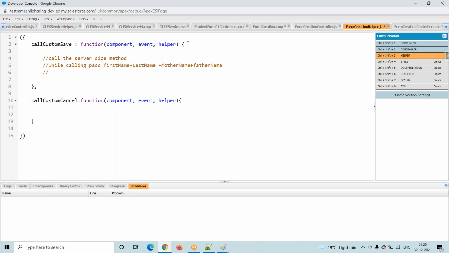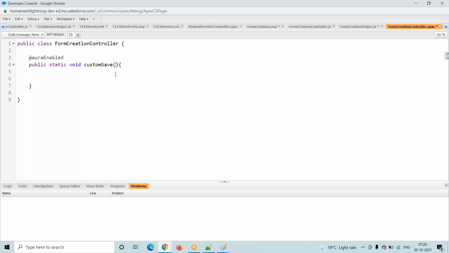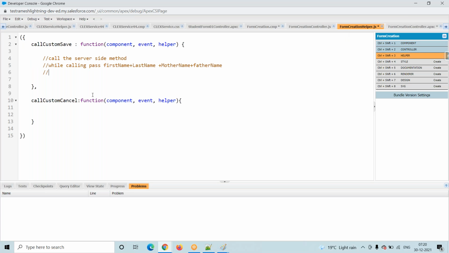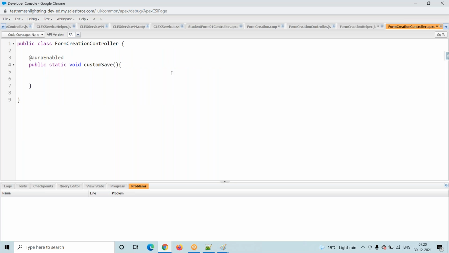So based on that data, first we have to call the method, then the next step is while calling this method we have to pass this data. The lightning component will tell the method, boss, I collected some data from the user, now I want to pass that data. The method will say, yes boss, I am ready.